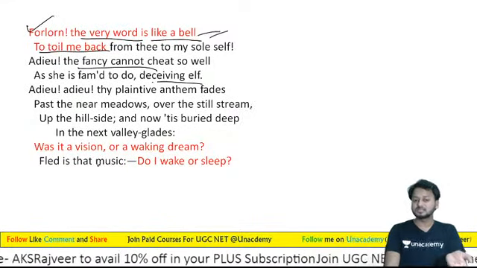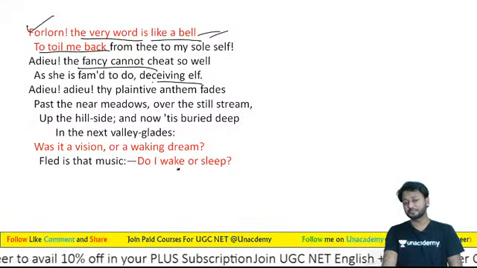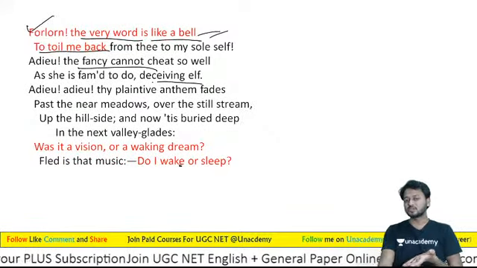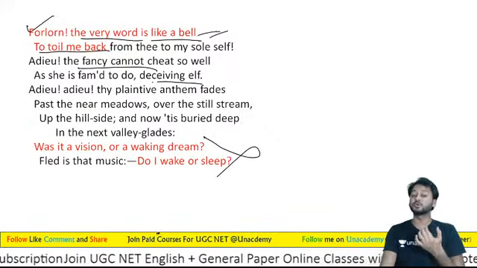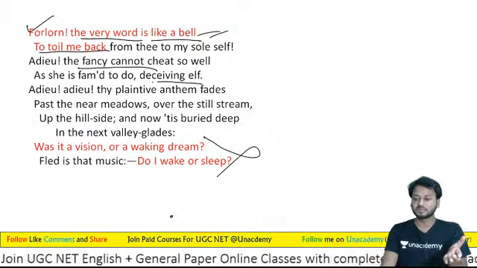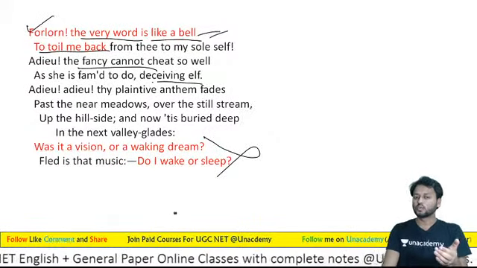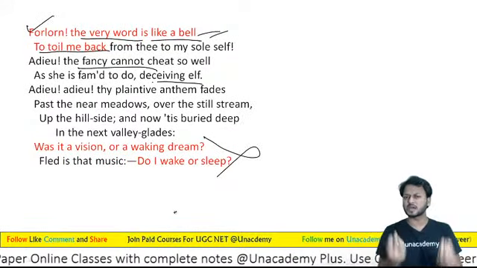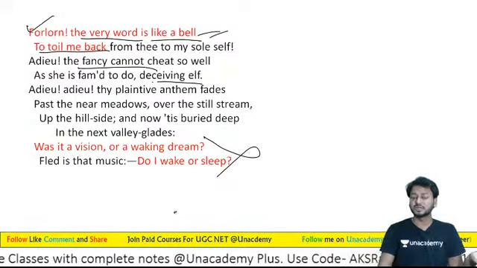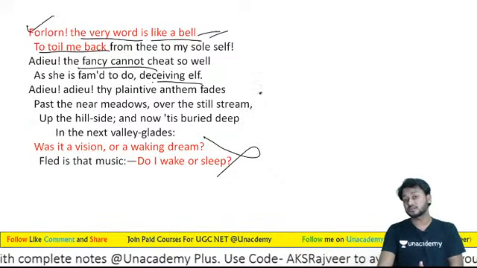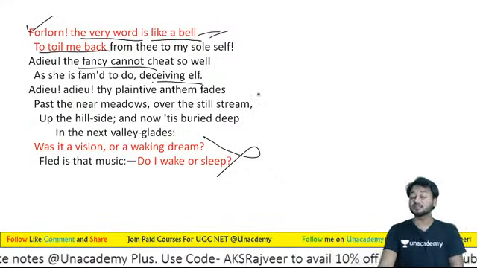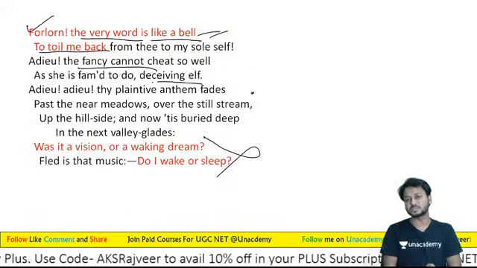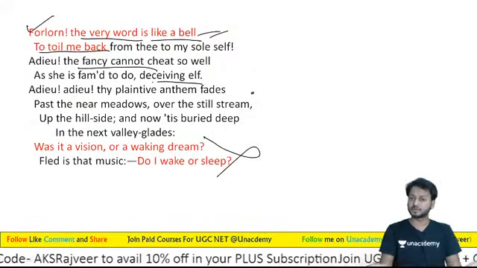Was it a vision or a waking dream? Fled is that music. Do I wake or sleep? So let us now look at the end of the poem. At the end of the poem, Keats says, was it a vision? Was it a reverie? So learners, this was really a reverie, because Charles Brown has written that he took a table and chair, went to the garden, and after that he came back with some scraps of paper, and on those papers he had written the poem.